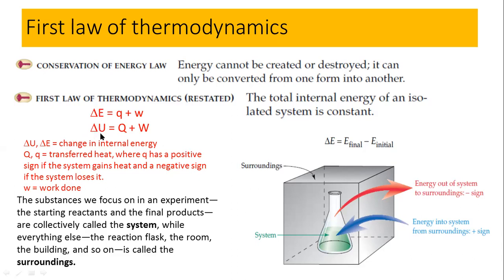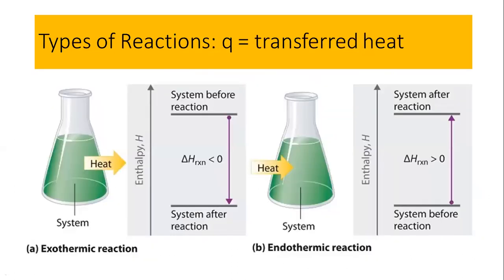Delta E or delta U is the internal energy. Again, small q or capital Q is the energy absorbed or energy released. And again, small w or capital W is the same thing. This is the work done. So don't be confused when you see these different equations in different books. These are similar.